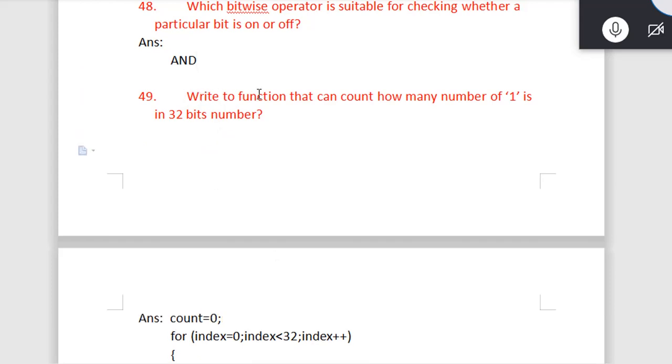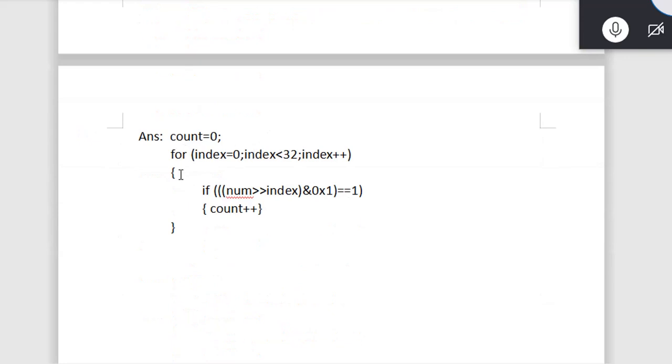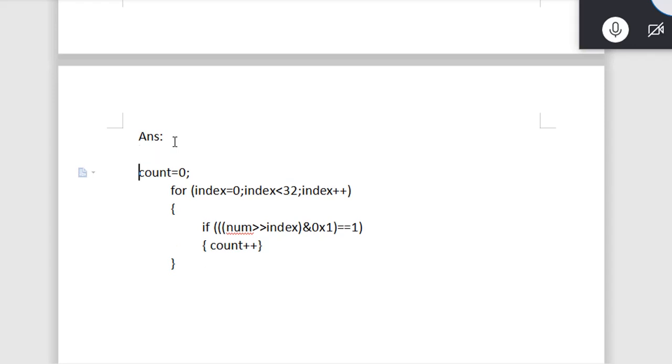Consider what we are saying is: write a function to count how many ones are there in a 32-bit number. So for a 32-bit number, I wrote one simple loop here, and I took one variable which I initialized, and I took a loop from 0 to 31, since I am having 32 bits.